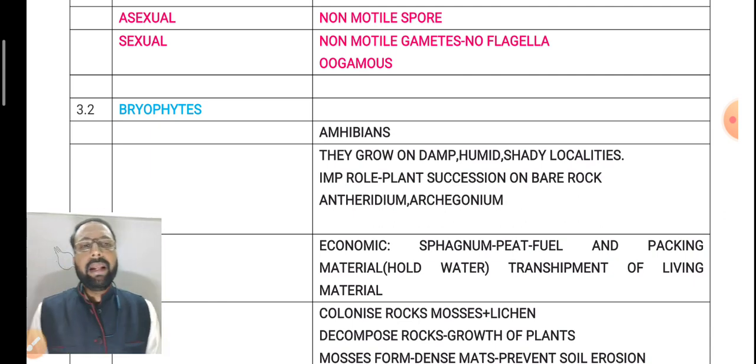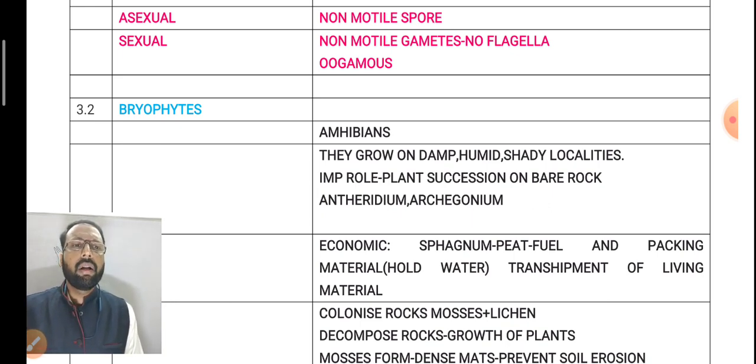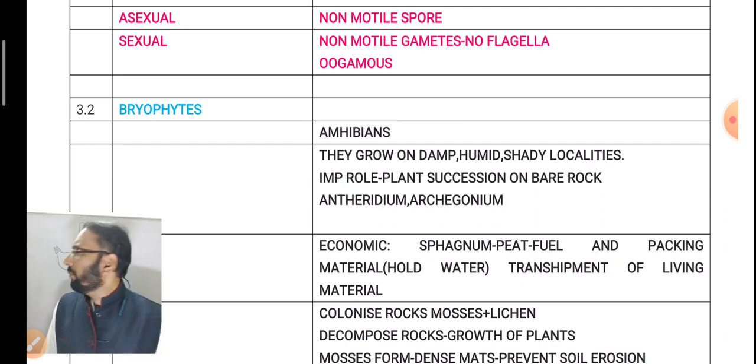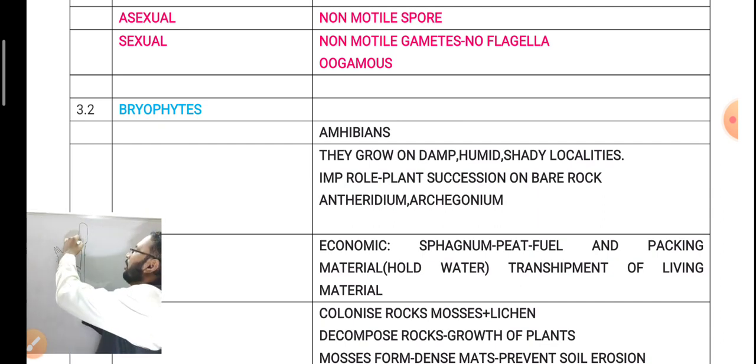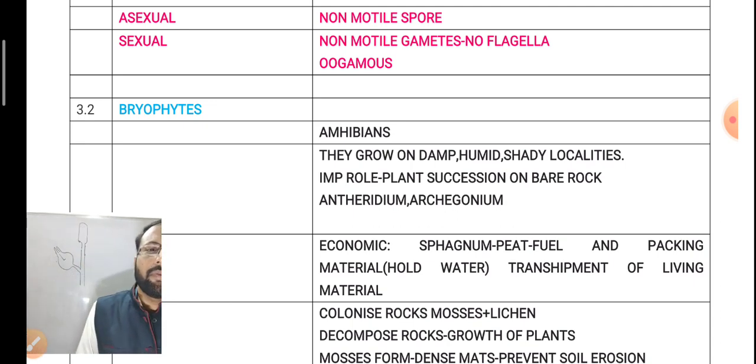Mainly they play an important role in plant succession on bare rocks. The male reproductive organ is called antheridium and the female reproductive organ is called archegonium. This is antheridium and archegonium. Well-developed antheridia and archegonia are present in bryophytes.